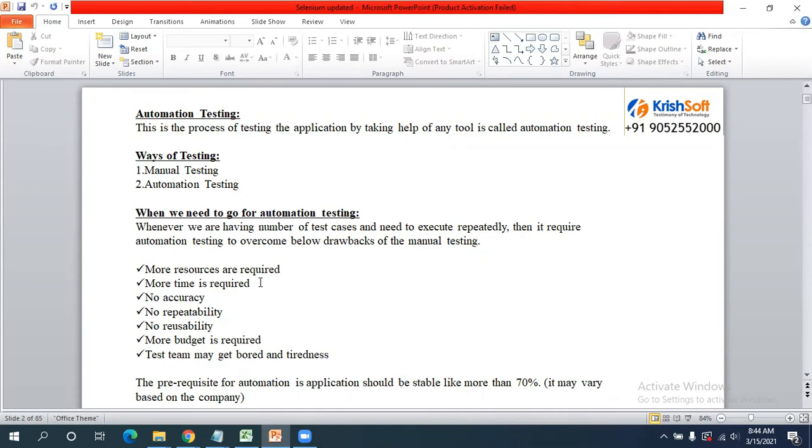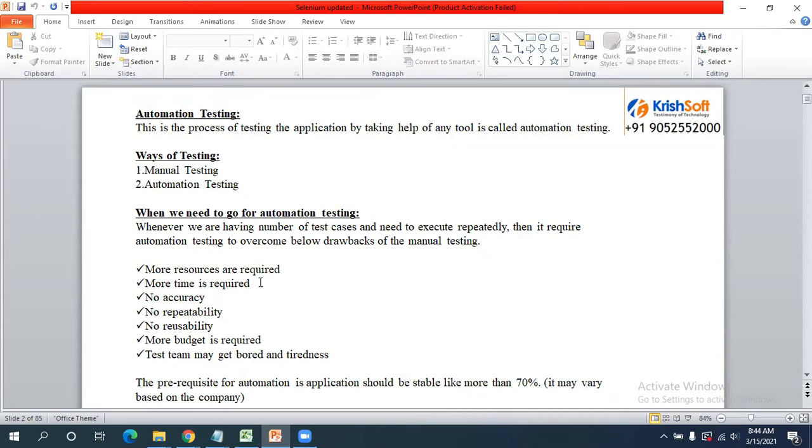So that is the reason the application should be stable. At least 70% of the functionalities should work. Then only can we proceed with the automation testing part. So please remember, automation testing is not the replacement for manual. It is just a continuation of the manual testing. And the application should be stable in at least 70% of the functionalities. Then only can we proceed with the automation testing part.